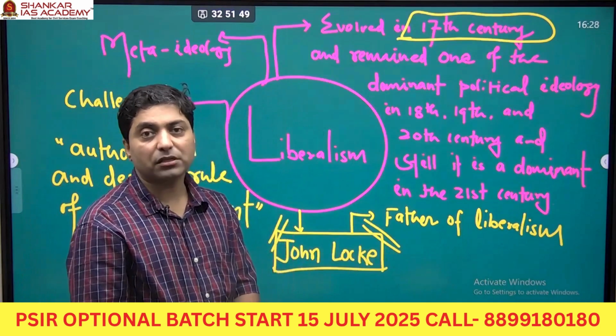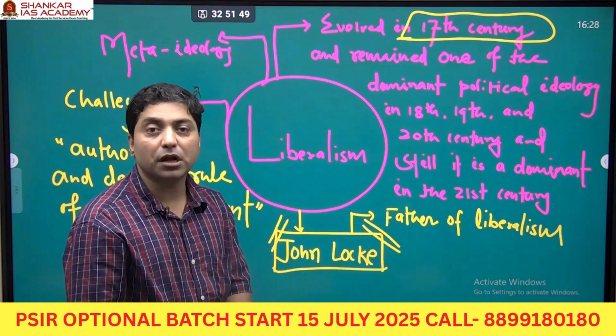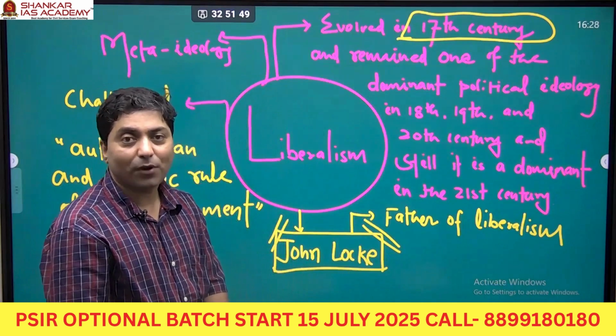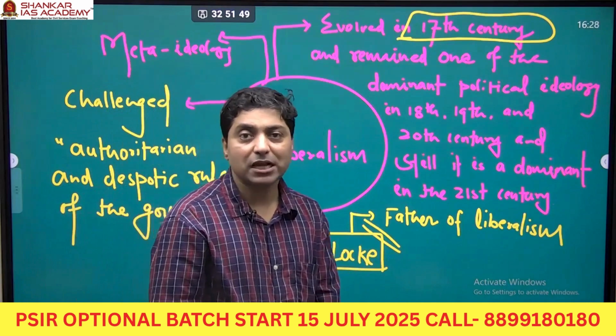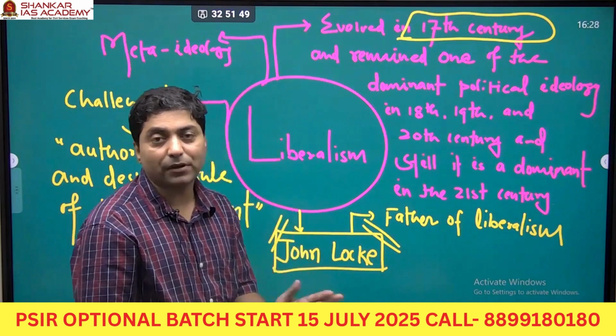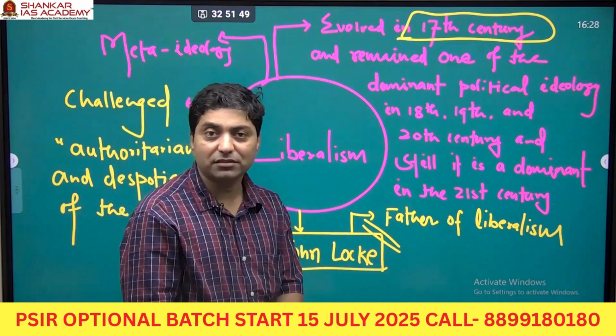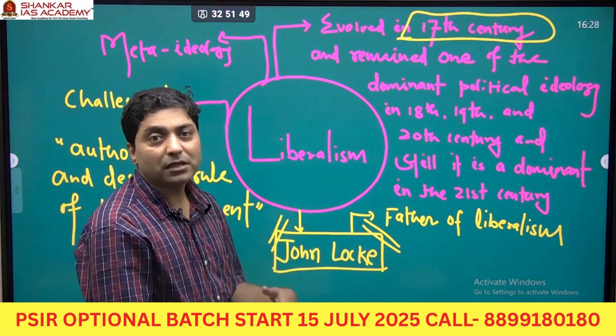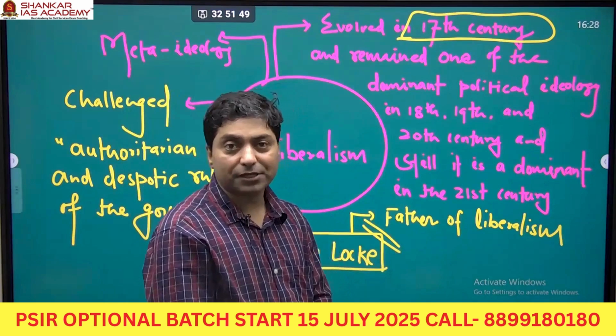Apart from John Locke, many philosophers contributed to the development of liberalism, for example Adam Smith, J.S. Mill and Ernest Barker.